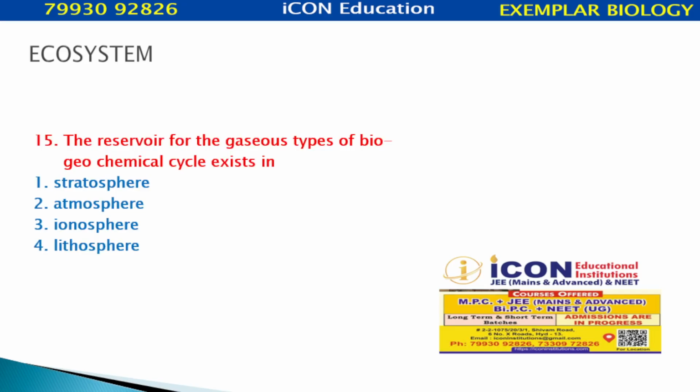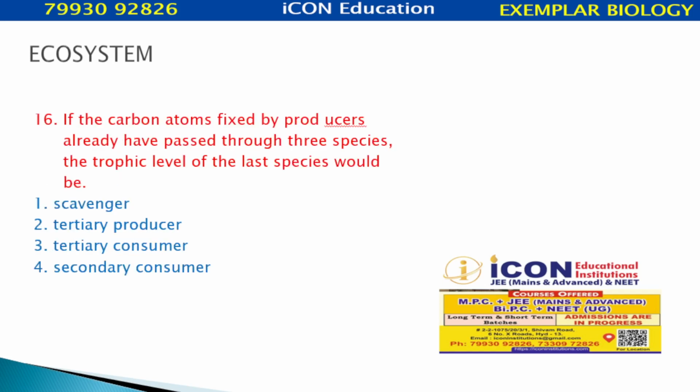Reservoir for the gaseous type of biogeochemical cycle: again not included, not there. Stratosphere, atmosphere, ionosphere, lithosphere: atmosphere is the answer. If the carbon atoms fixed by producers have already passed through 3 species, the trophic level of the last species would be scavenger, tertiary producer, producer cannot be, tertiary consumer and secondary consumer. Answer is tertiary consumer.